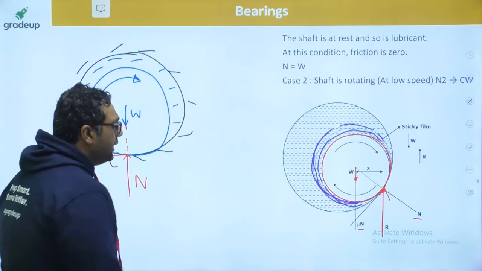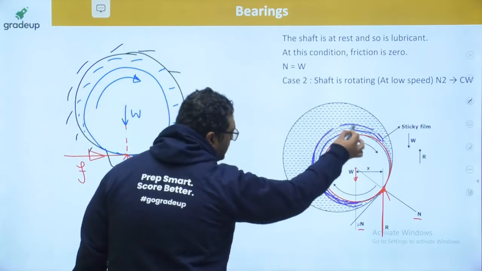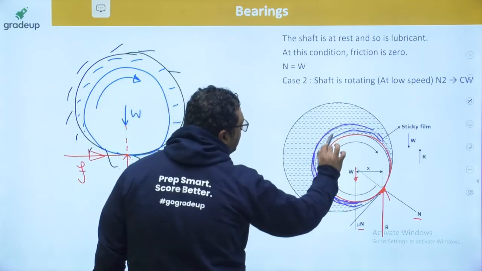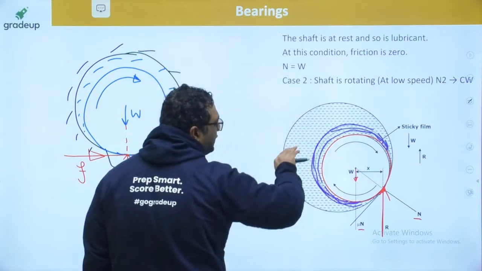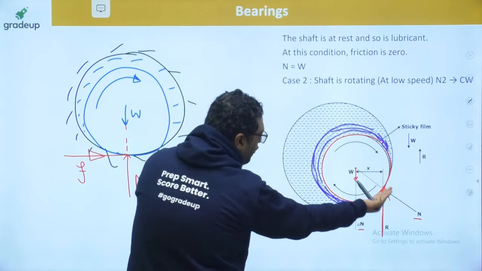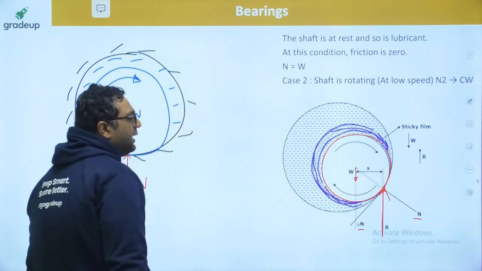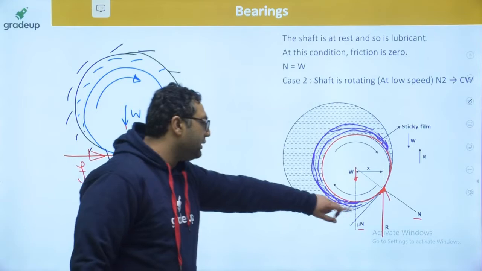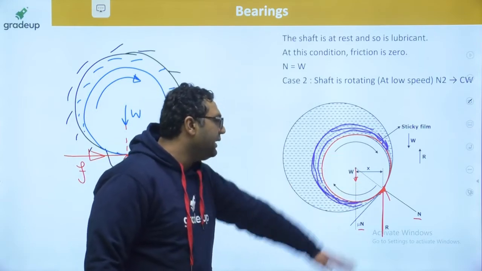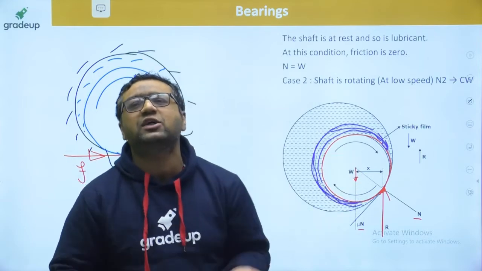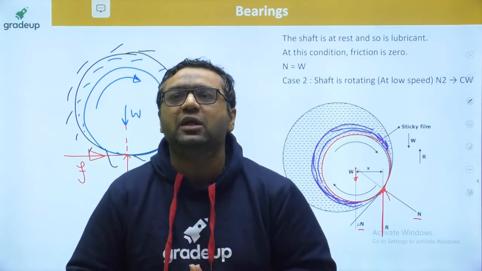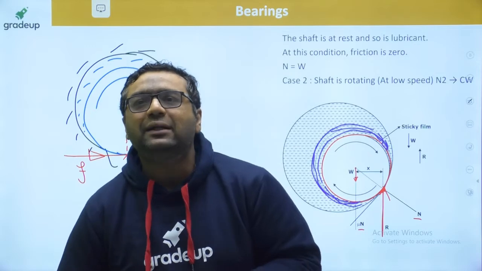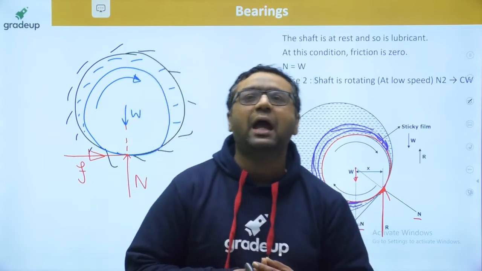So what happened is, this lubricant makes a layer over this shaft, and this will always try to enter into this region from this region. When the lubricant enters, it forces the shaft to move here, and then the metal to metal contact will leave, and the weight of the shaft will be borne by the lubricant. This is the condition where the metal to metal contact is avoided.